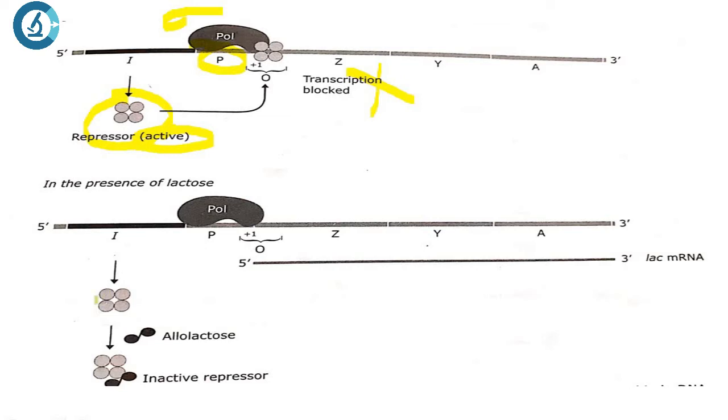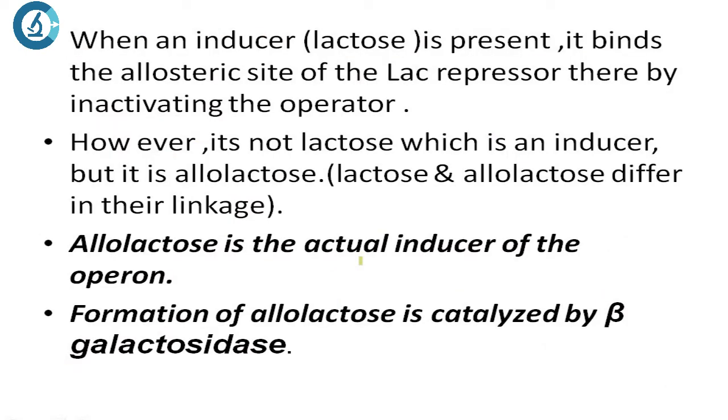Now in presence of lactose, what is happening? The lactose is converted into allolactose, and allolactose binds to the allosteric region of the repressor protein. Now you can see the operator is free from the repressor protein and all the genes are transcribed. The operon is on. So in absence of lactose, the operon is off. In presence of lactose, the operon is on. This is the concept which we all need to understand.